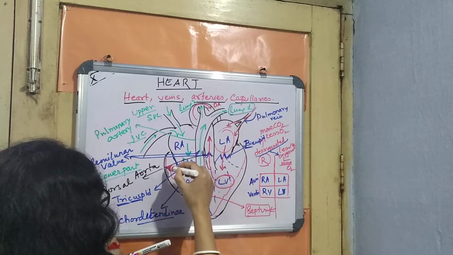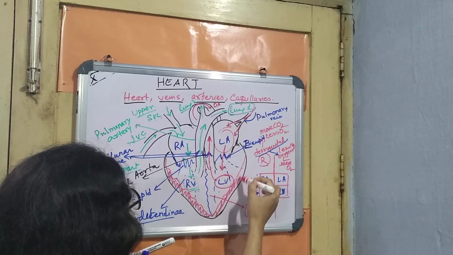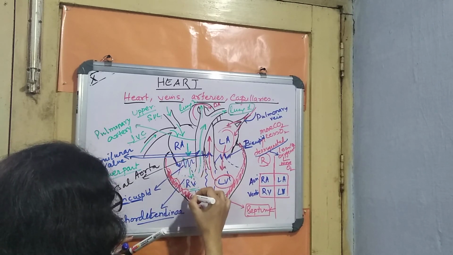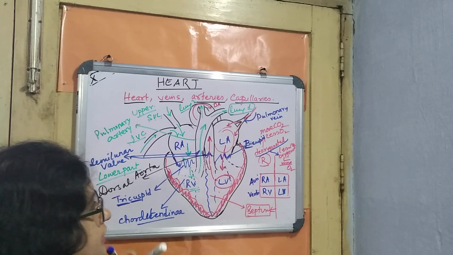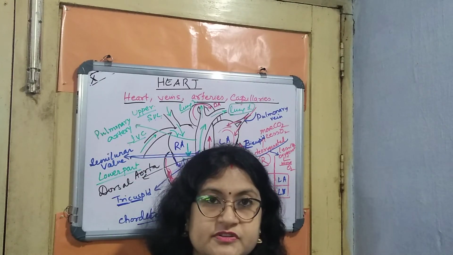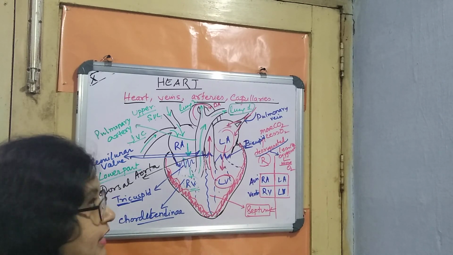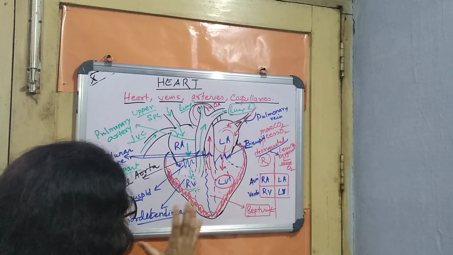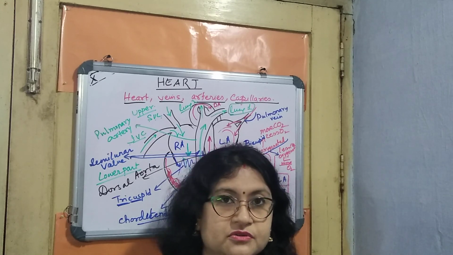Here you can see this kind of structure which I have drawn. This is actually the muscles of the heart which I have tried to draw. It is somewhat everywhere in the heart. This is known as a papillary muscle, which is giving rise to this kind of chordae tendineae, with which it is actually attached. So this is somewhat about the circulation and the blood vessels which are associated. Sometimes it comes in your question, which blood vessels are entering the heart and which blood vessels are leaving the heart. So I think that is easier for you to understand. Yes, we will move on to the details in our next video. Thank you, students.